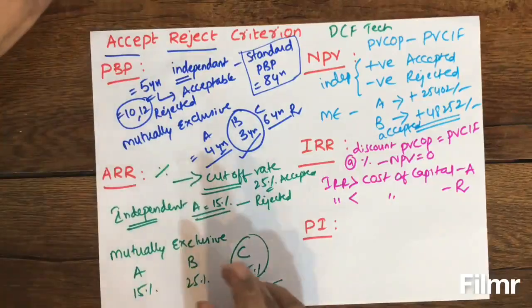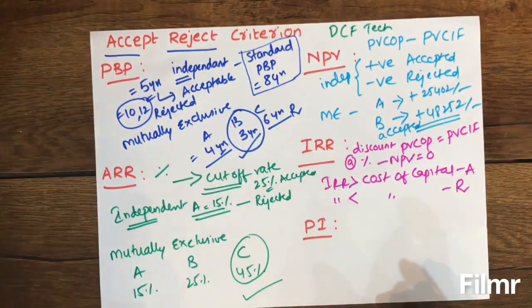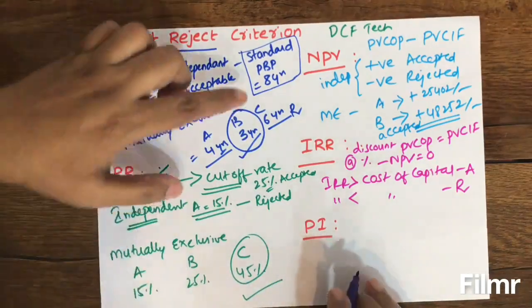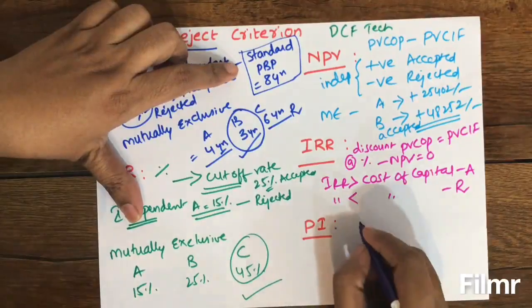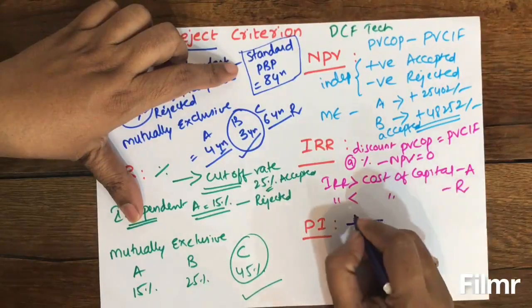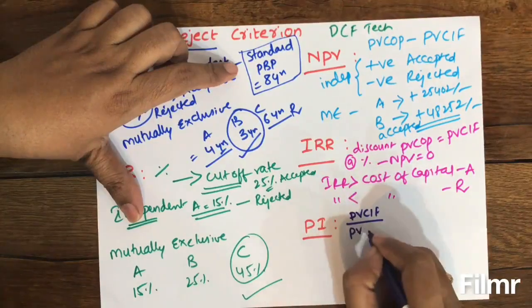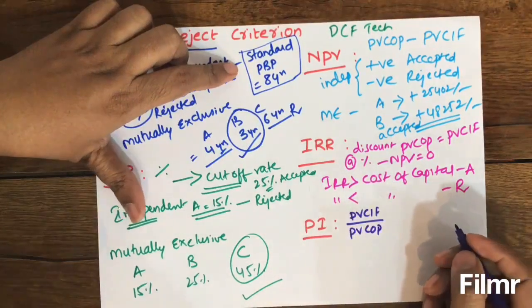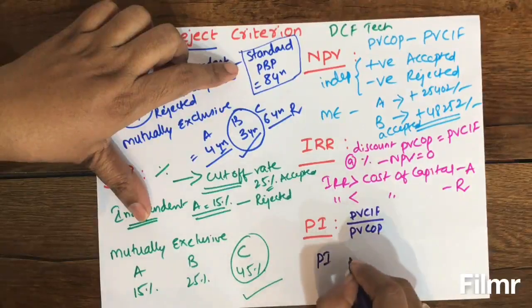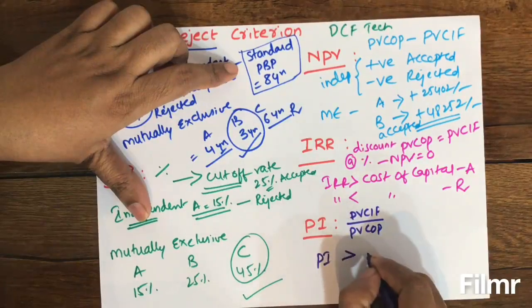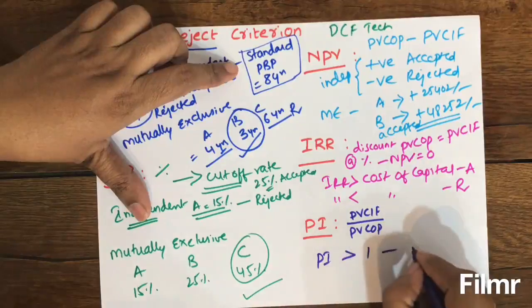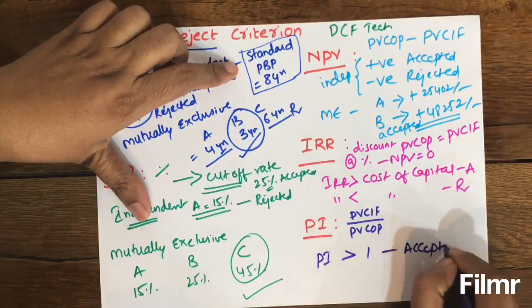And the last one, PI, which is Profitability Index. So Profitability Index is the ratio between present value of cash inflows and present value of cost of project. And if Profitability Index is greater than 1, then projects will be accepted.